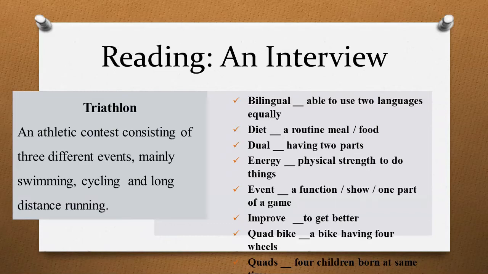Dual means having 2 parts. Energy, physical strength to do things. Event is a function, a show, one part of the game. Like a triathlete has 3 different events: swimming, cycling and running. Improve, to get better. Quad bike, a bike having 4 wheels. Quads, 4 children born at the same time. Like twins, 2 children born at the same time.